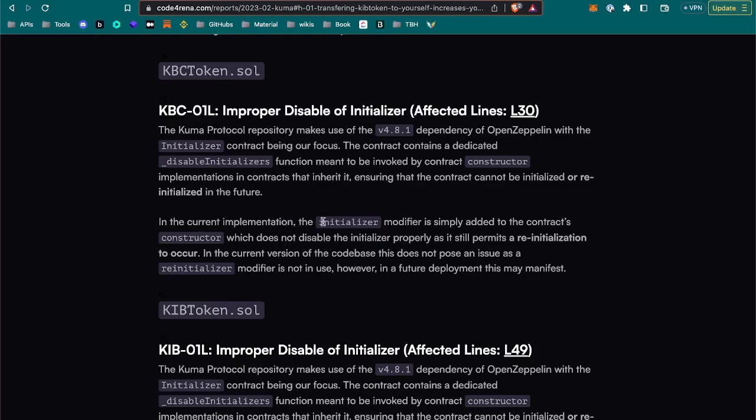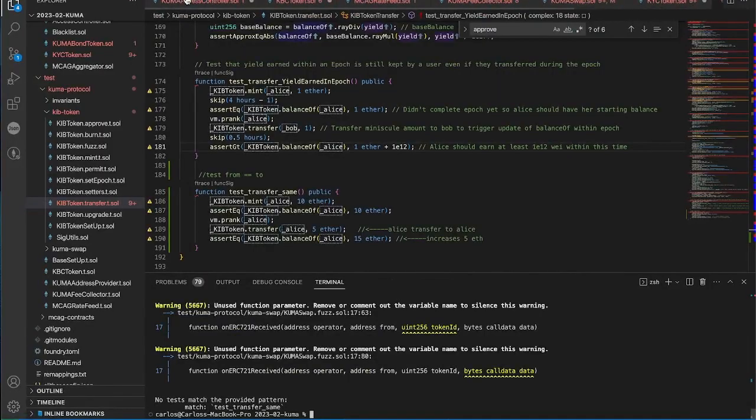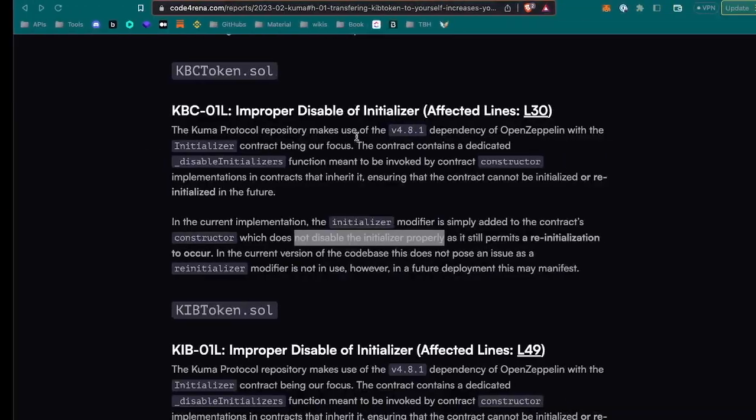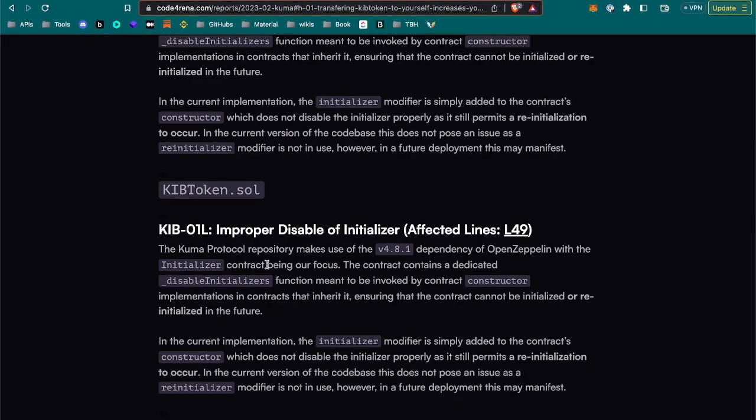In the current implementation, the initializer modifier is simply added to the contract's constructor, which does not disable the initializer properly, as it still permits the reinitialization to occur. Yeah, okay. I think I did mark that as a thing to check, right? Okay. Improper disable of initializer.